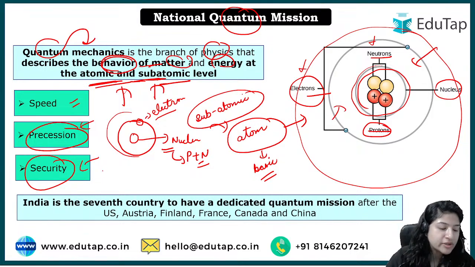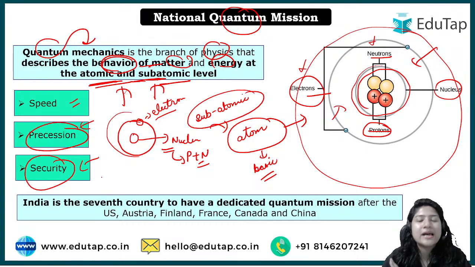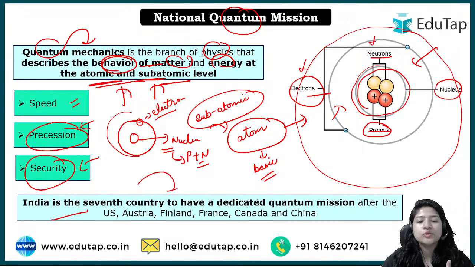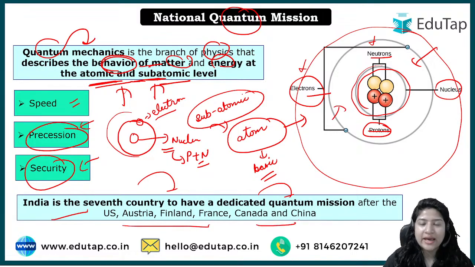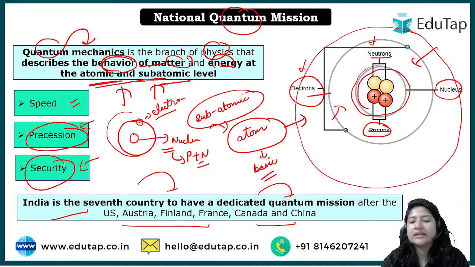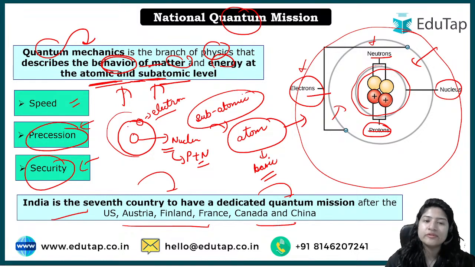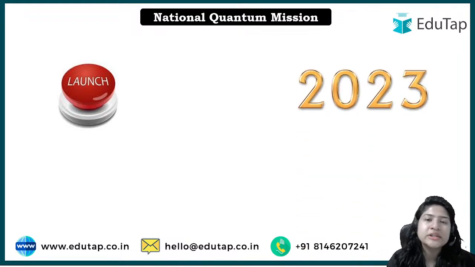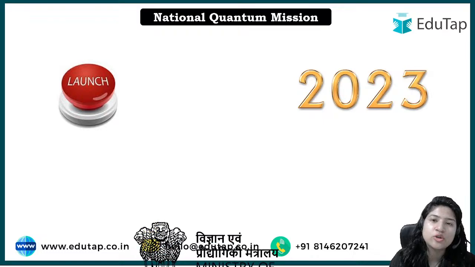Okay, I hope you do not have any confusion about what quantum mechanics is all about. Simply understand it. Now the government has launched the mission, and we will do our research in this particular field. So we have become the 7th country with a dedicated quantum mission. The countries which already have quantum missions are the US, Austria, Finland, France, Canada and China, and now we are the 7th to enter this field. Okay, it was launched last year, in 2023.